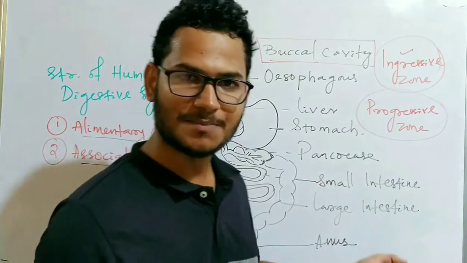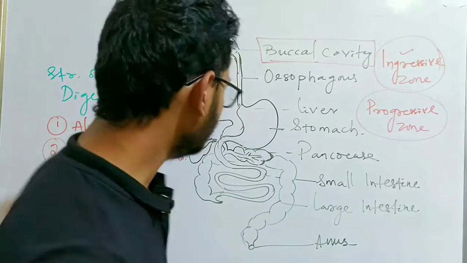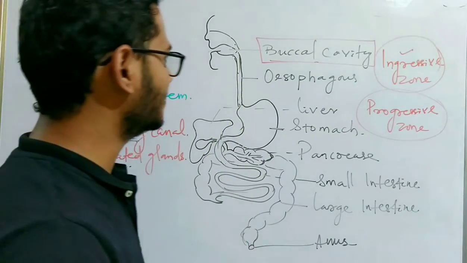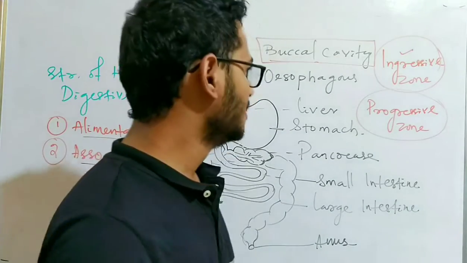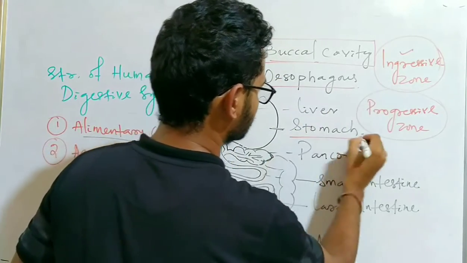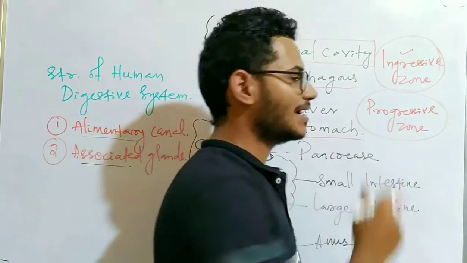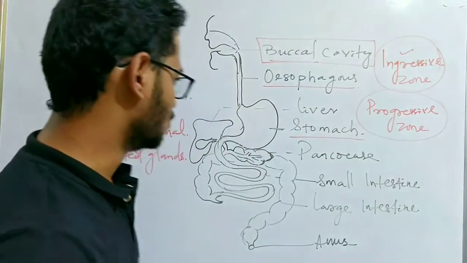Progress means it will take the food forward. So what are the different parts under the progressive zone? The first one is the esophagus and the second one is the stomach.